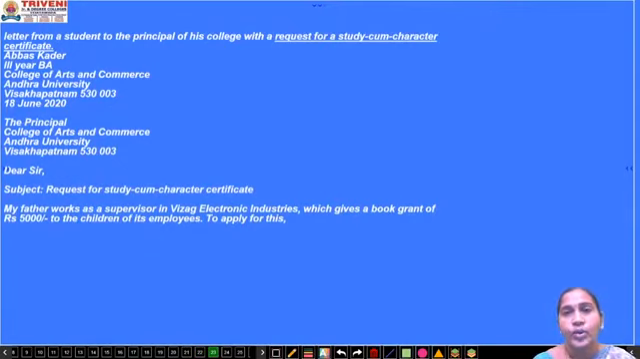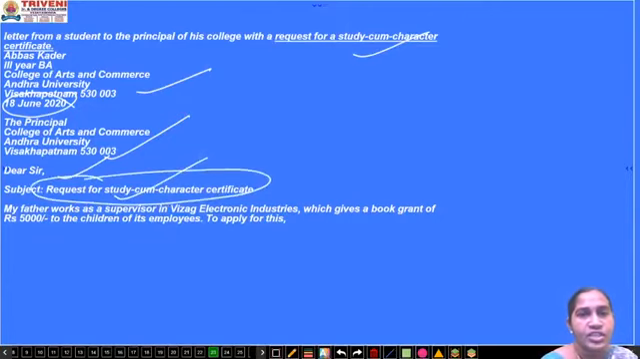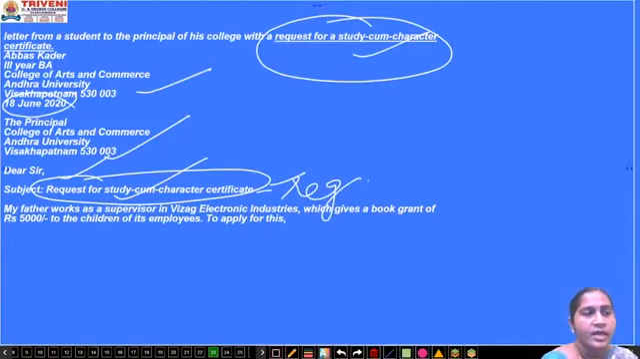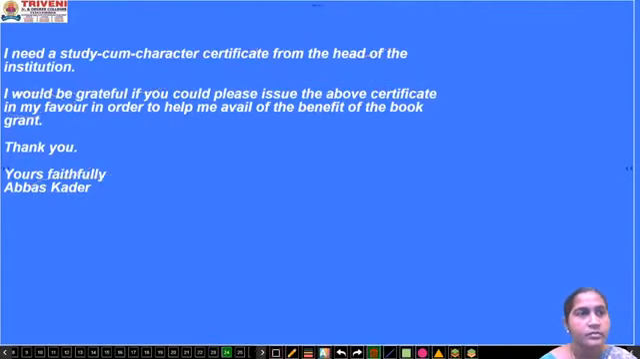Next letter is a request for the study cum conduct certificate, character certificate. Same: from address, date, principal, sir, subject. The subject is given in the question itself. You need not search for the subject anywhere else. After completing the subject, if you want, you can write "regarding." Then the body of the letter is mentioned. After the body of the letter, thank you, yours faithfully, name.